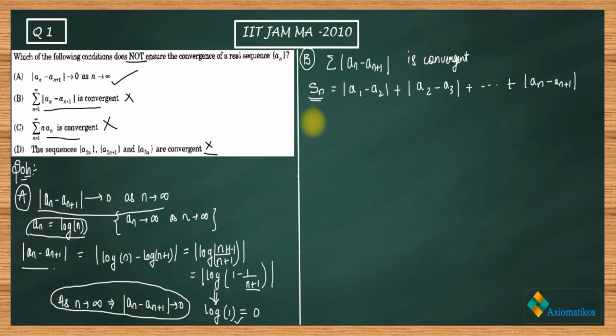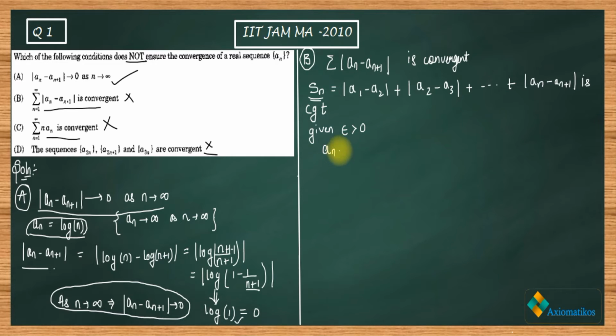Now we need to show An is convergent. It is given to us that Sn is convergent. Now we need to show An is convergent. So we will use just the basic definition for the convergence of a sequence. Given any epsilon greater than 0, you need to show that An actually converges. So what I am doing, I am showing that your sequence An is a Cauchy sequence. This is what I will show.